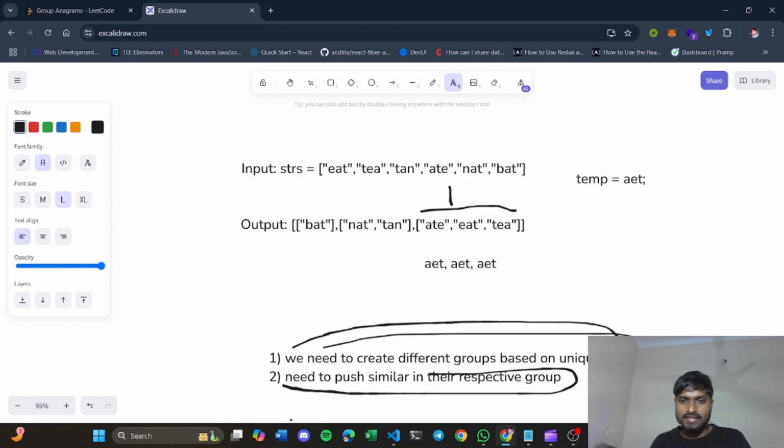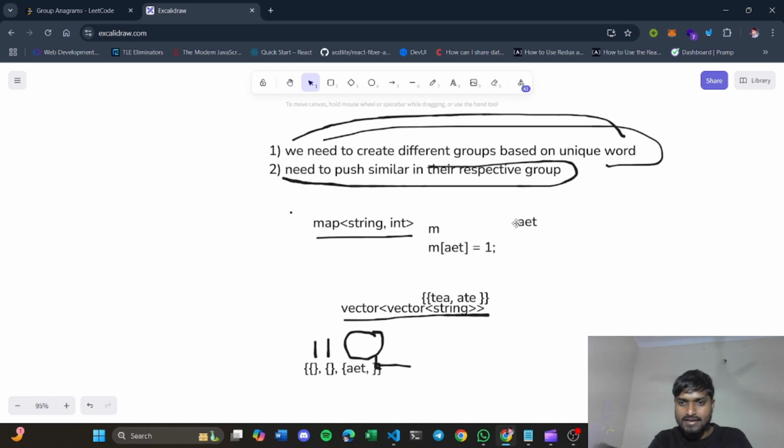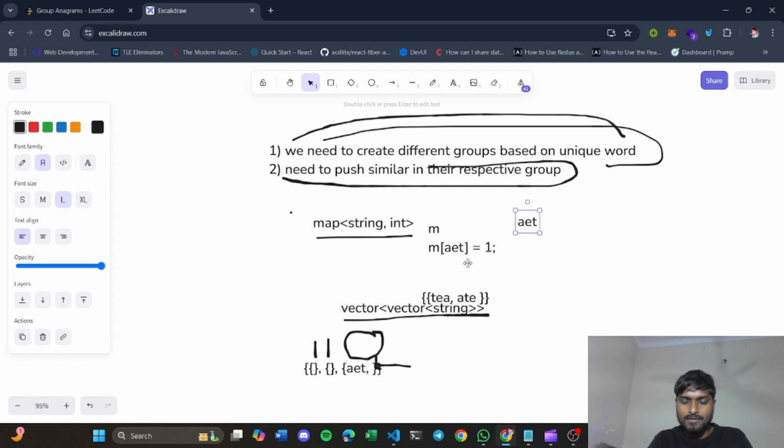So first of all, let's say you encounter this ATE. Before checking, you will arrange that word in ascending order, so it will become AET. Then you will check inside your map whether any group exists for this word AET. If the group exists already, then you simply push the original word inside that group. Otherwise, you create a new group. Let's say you don't find any group.